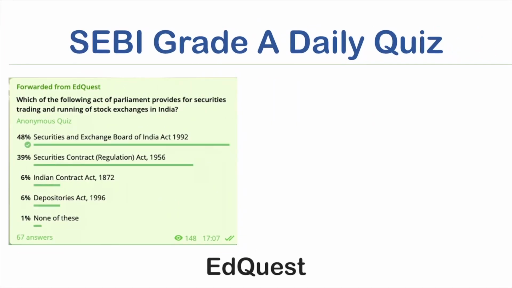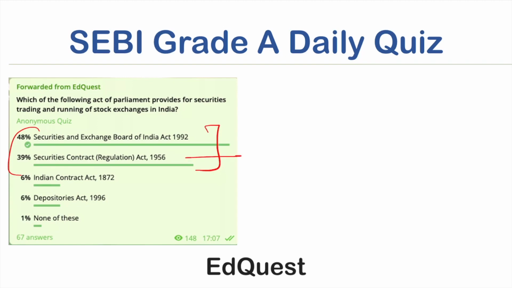Okay, so the next question is, which of the following acts of parliament provides for securities trading and running of stock exchanges in India? There are four options: SEBI Act, Securities Contract Act, Indian Contract Act, and Depositories Act. There was slight confusion between the Securities Contract Act and the SEBI Act, which is obvious.